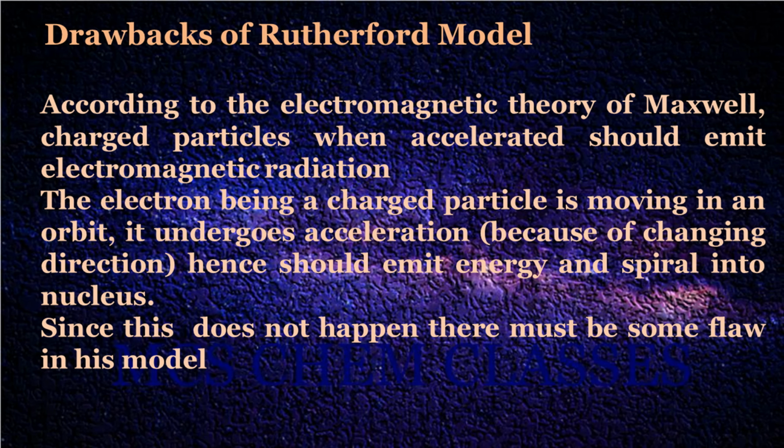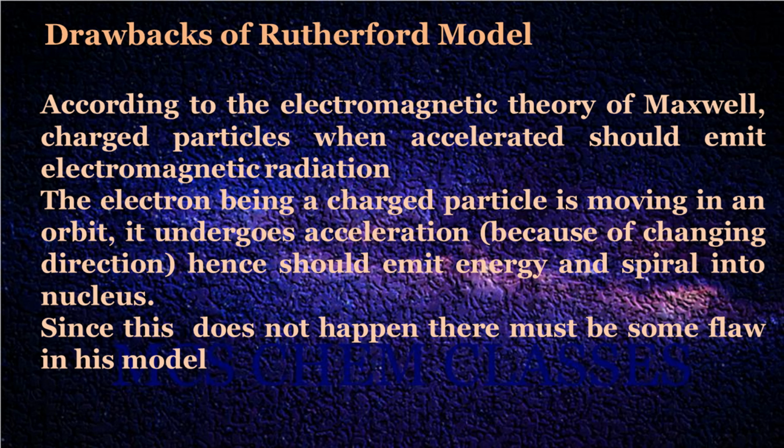Why was Rutherford's model rejected? Well, according to Maxwell's electromagnetic theory, a charged particle, when subjected to acceleration, would emit electromagnetic radiation and lose energy.